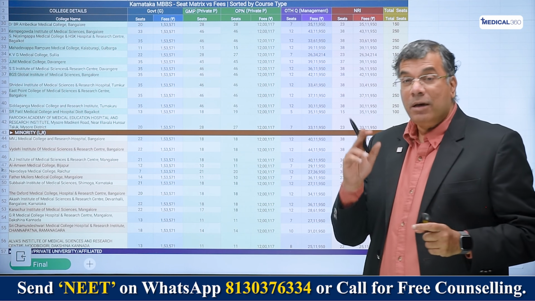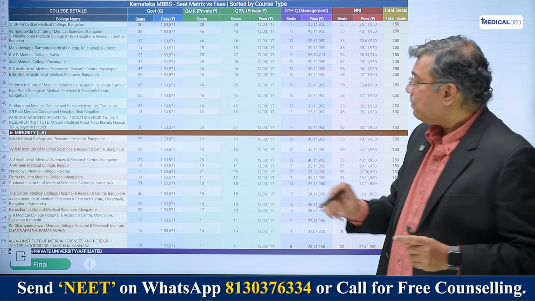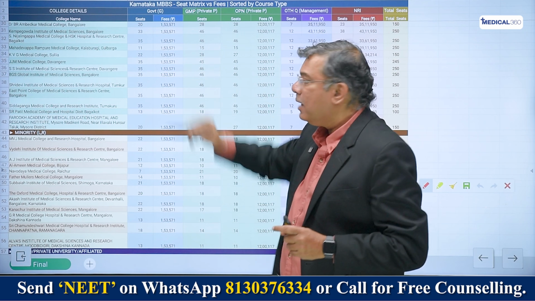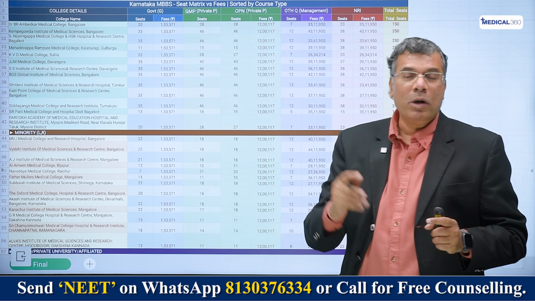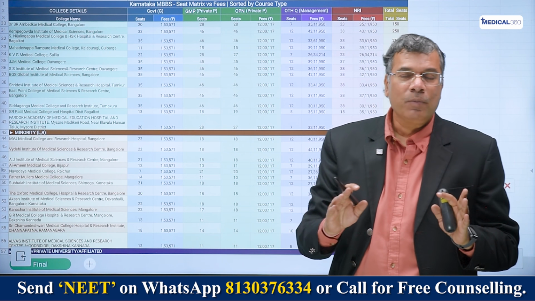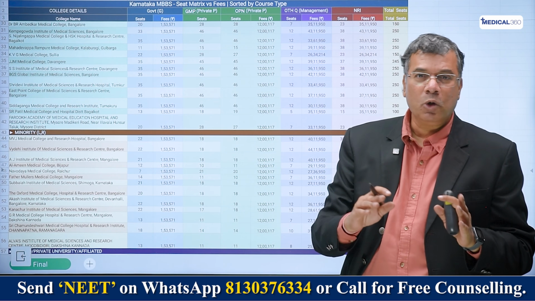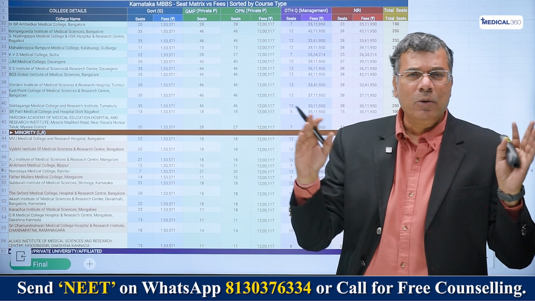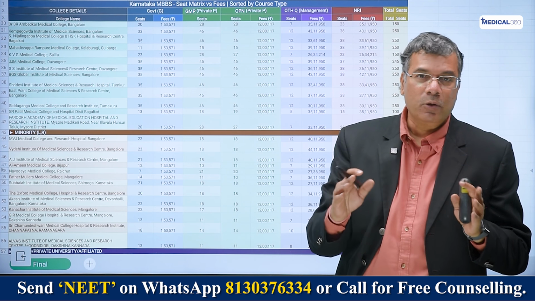Because in general merit, under the government quota, the fee is 1.53 lakh rupees per annum, which means over a period of 5 years, you'll end up paying about 7.5-8 lakh rupees. All inclusive, including hostel and all, you might be spending 12 to 15 lakh rupees.